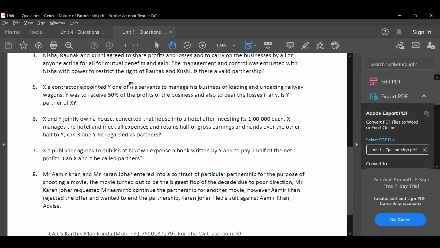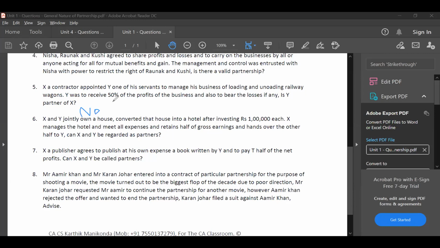Is this a partnership? Fifth one, is it a partnership or not a partnership? So I'm getting answers. No, no. Correct. It is not a partnership. Reason, go back to your true test of partnership. 3 things. One, for true test of partnership, there should be agreement. Yes, they have an agreement here. Are they sharing profits? Yes, they are sharing profits also. But third thing, concept of mutual agency is not there.